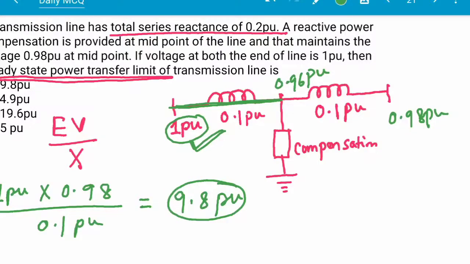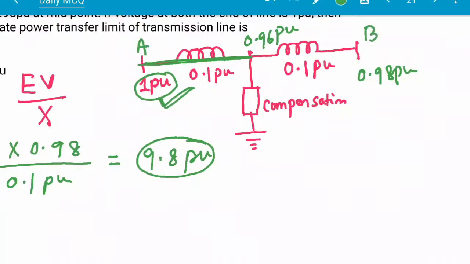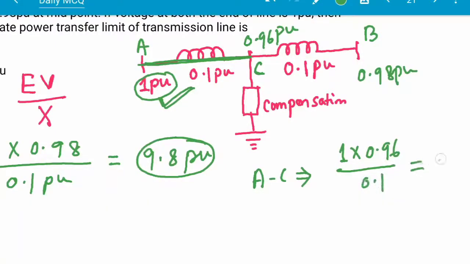So what will happen? Suppose this one is A, this one is C, and this one is B. From A to C the steady state power transfer limit will be 1 into 0.96 by 0.1, which is 9.6.